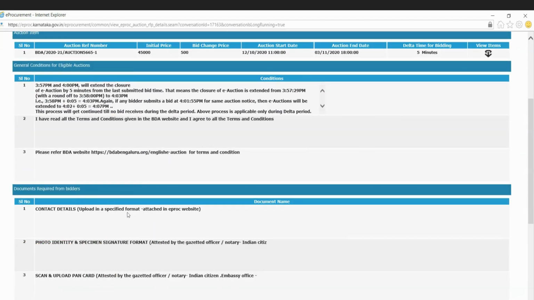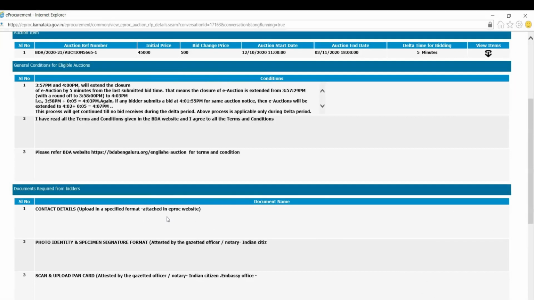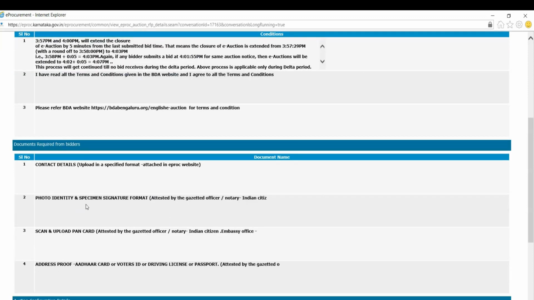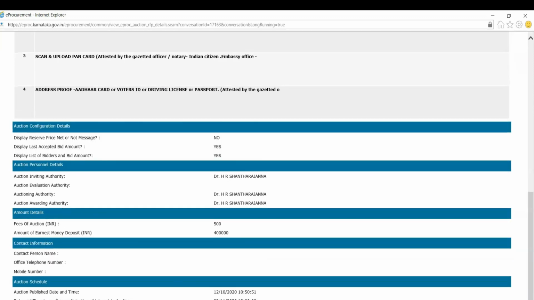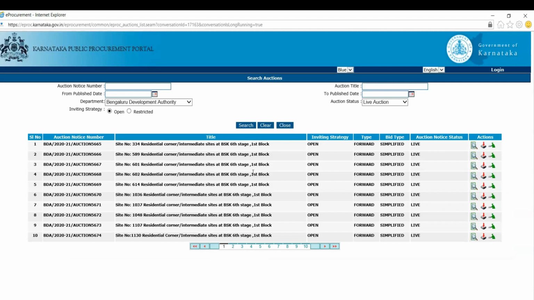Contact details: upload in the specified format attached. You can take a piece of paper and make your signature. Photo identity and specimen signature in the form attached, attested by the gazetted officer or notary. Scan and upload the PAN card, attested by the gazetted officer or notary. Address proof, Aadhaar card, and display all this and close it.